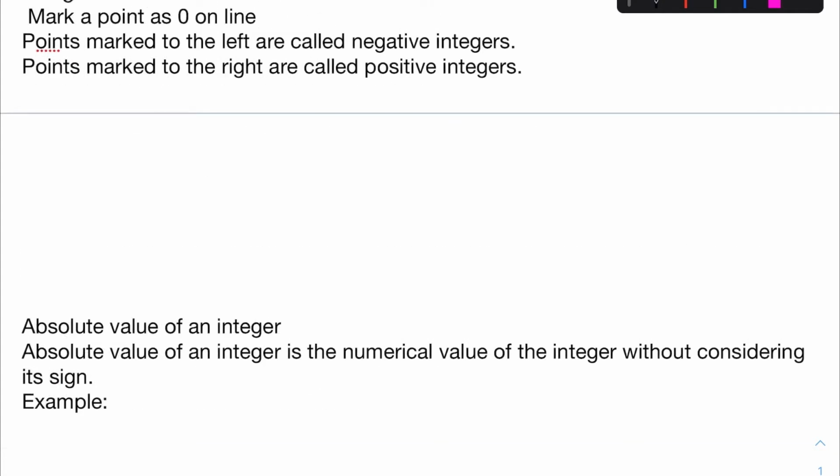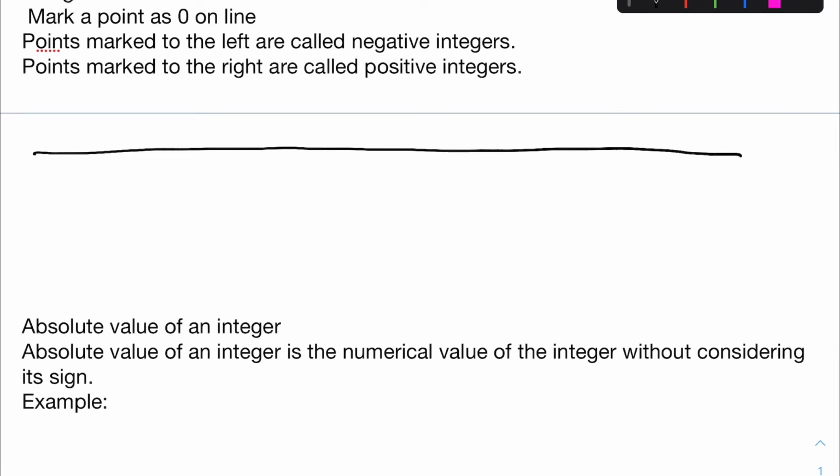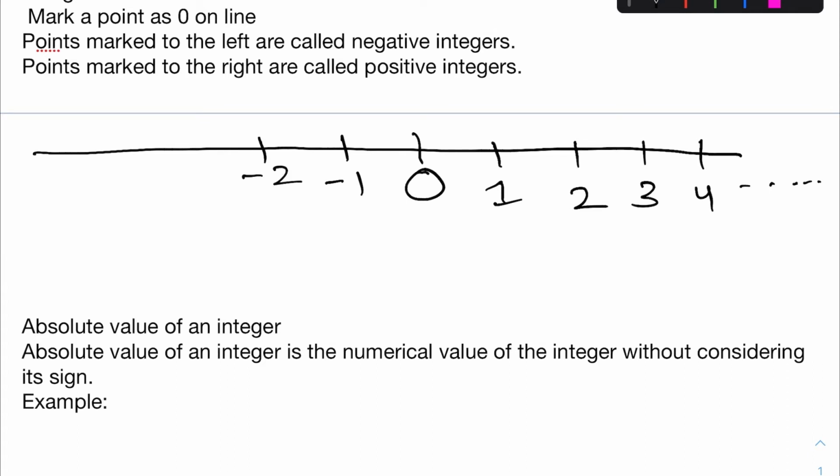How can we draw integers on a number line? To draw integers on a number line, first of all draw a line, mark 0 and represent all the positive numbers to the right of 0, like 1, 2, 3, 4 and so on, and negative numbers to the left of 0: -1, -2, -3, -4.